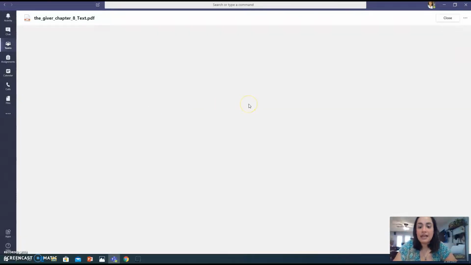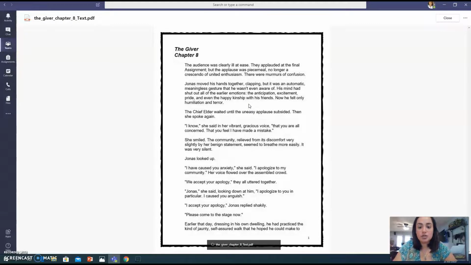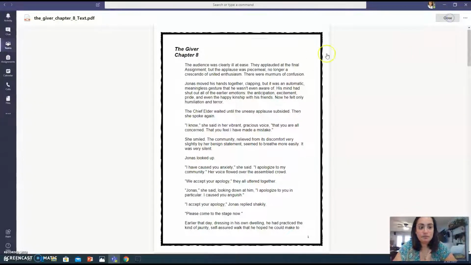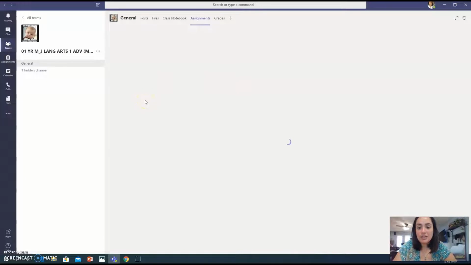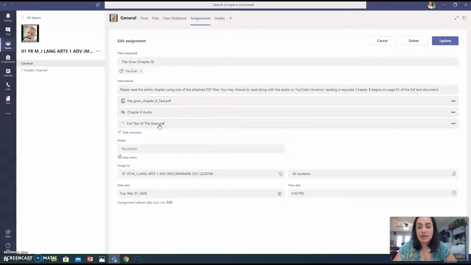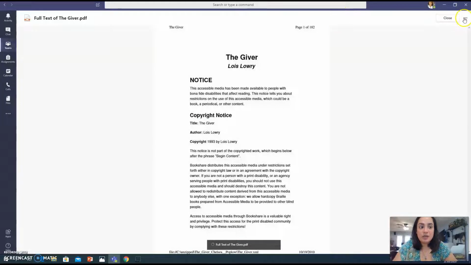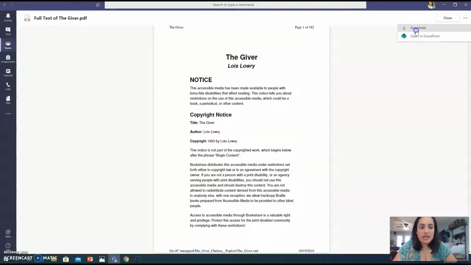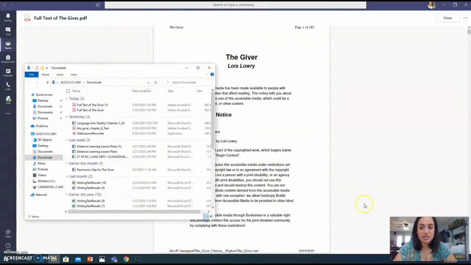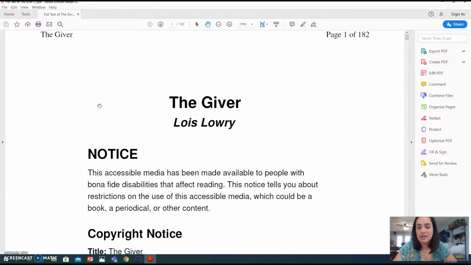Here, I'm going to provide a link that takes you straight to chapter 8, and that's very useful. And then I'm also going to provide you with a link to the full PDF. And I'm going to go ahead and show you a real cool trick that's going to save you a lot of time. Once it's open, click these little 3 dots and hit download. You're going to get a message, usually on the lower portion of your screen, that it's been downloaded. Go ahead and click on that message, and then it's going to pop up your documents. Click on the most recent one, full text of The Giver, and then double click it, double tap it, and it should open it up.